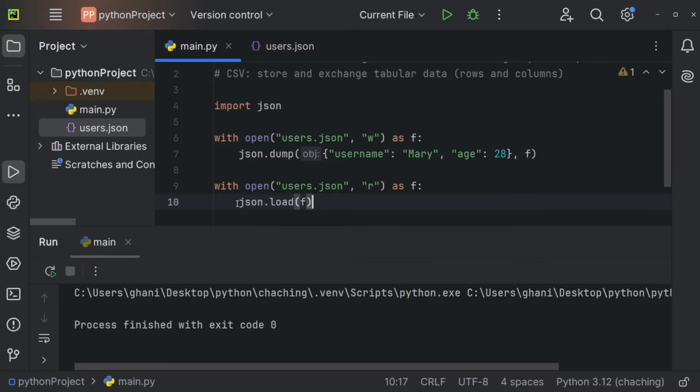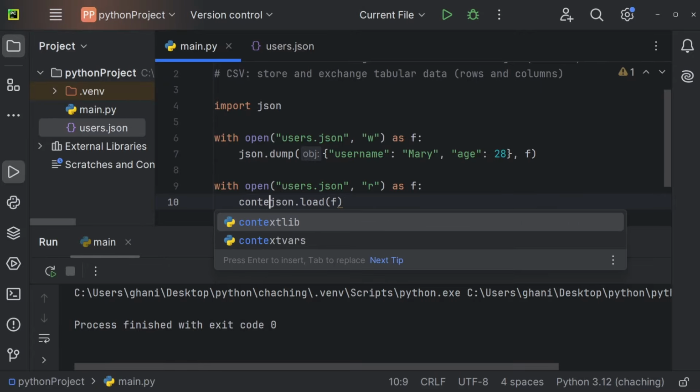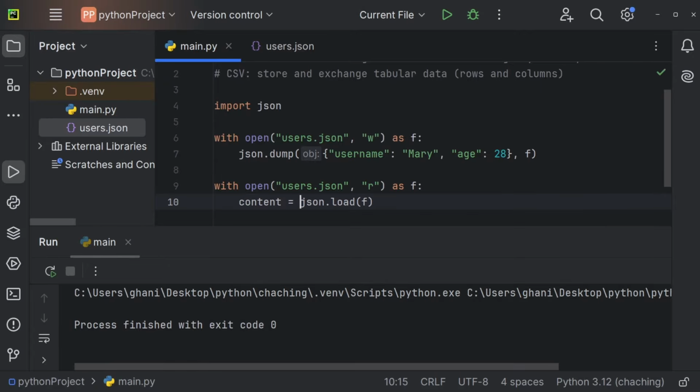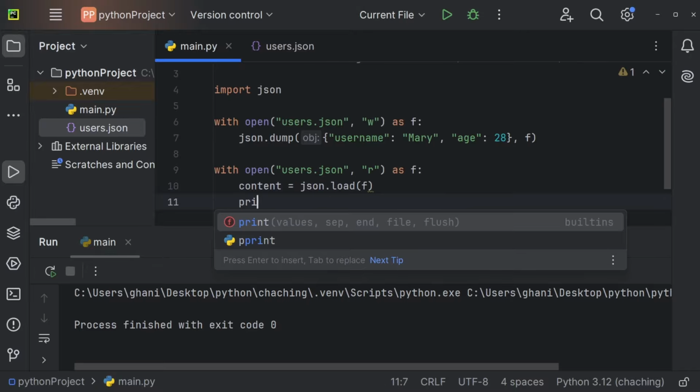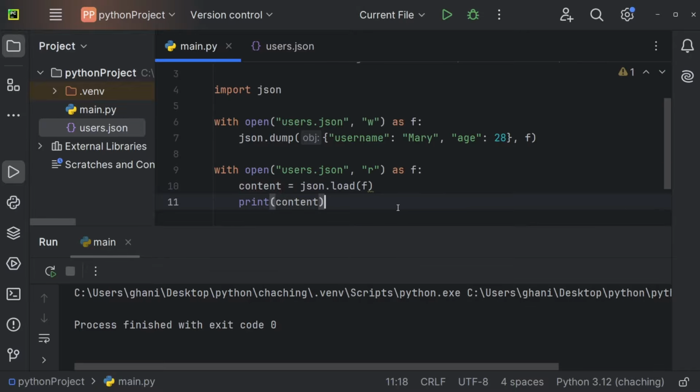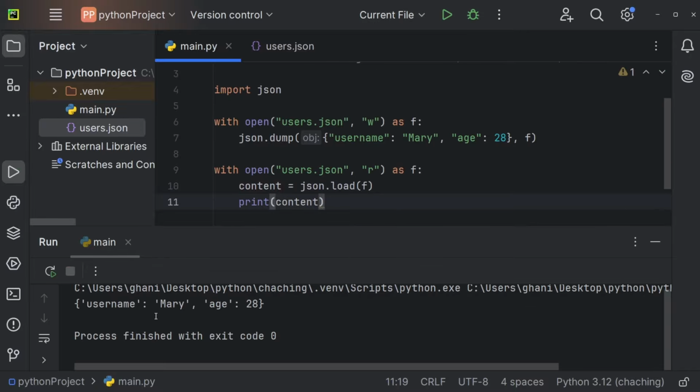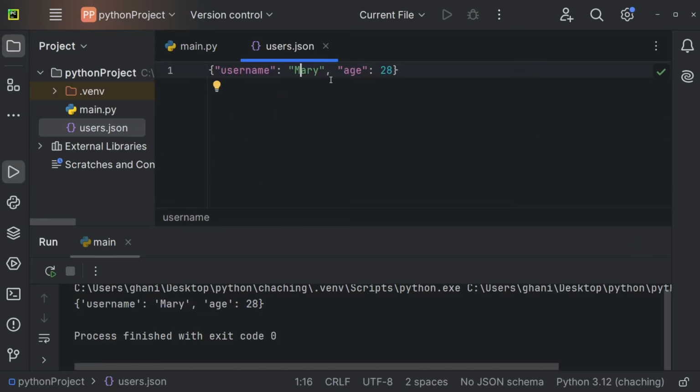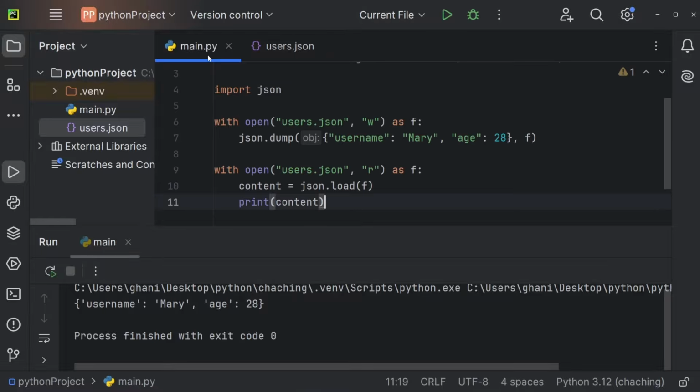And now I want to store this somewhere. So I create a content variable, which is going to be equal to json.load. And now I'm just going to print the content. Let me do so, and you can see we're getting this JSON output in the console. So we're getting what we've previously written into the JSON file. Let's go back. So whenever you want to use Python to create JSON, you can do it like this.